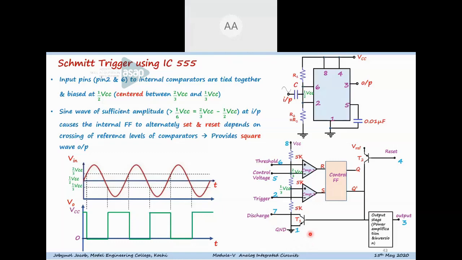Why is a capacitor connected to pin 5 of the 555 timer? The purpose of pin 5 is to provide an external control voltage to adjust the time period or the width of the pulses. Otherwise it is having only 2/3 VCC present at pin 5.